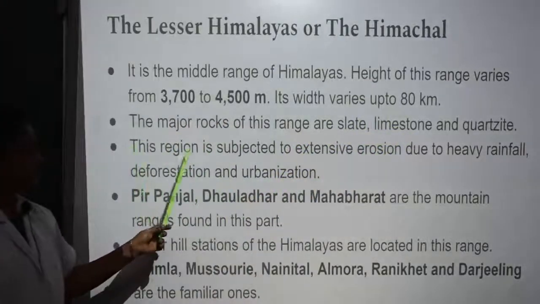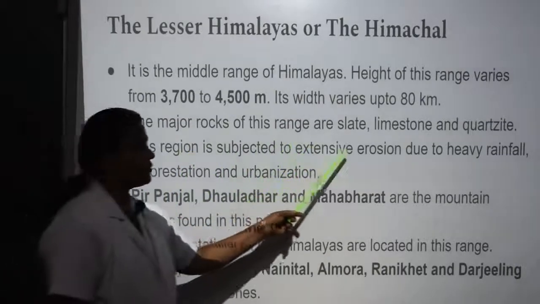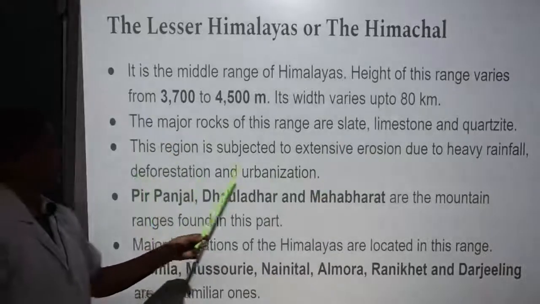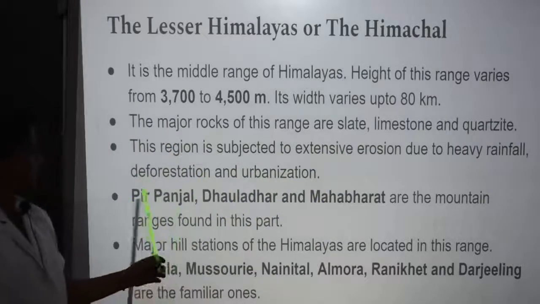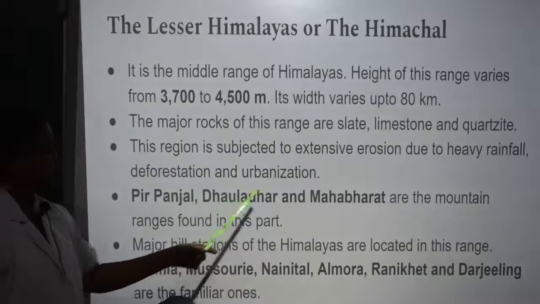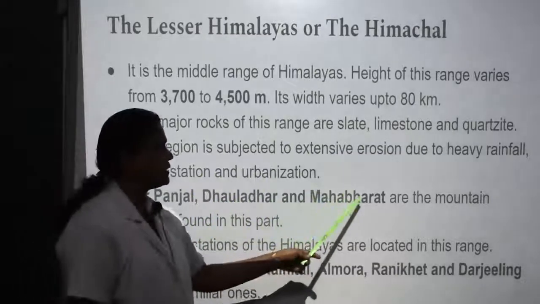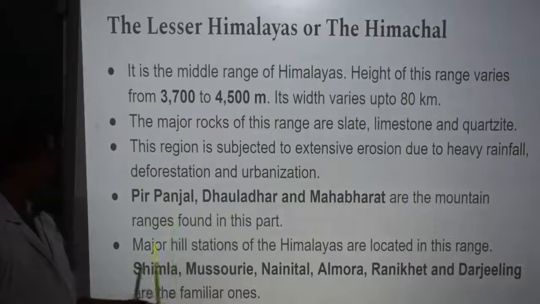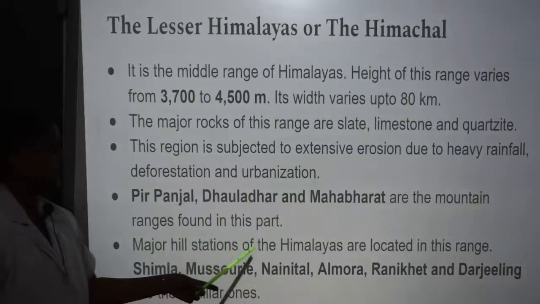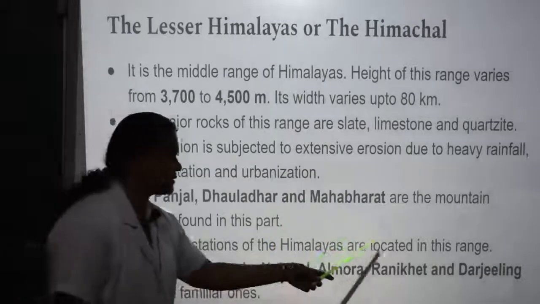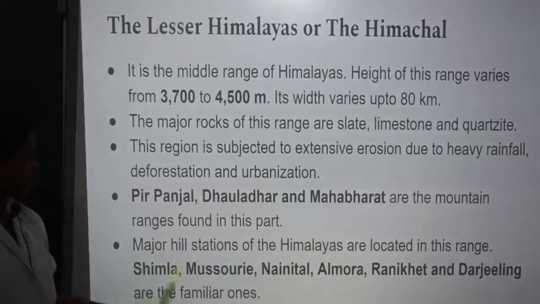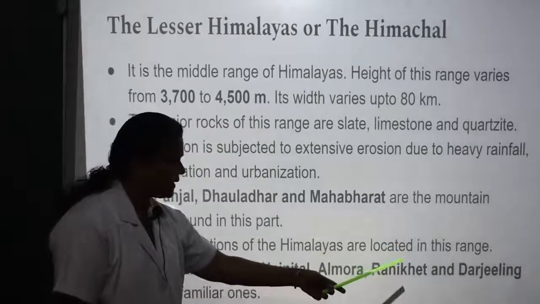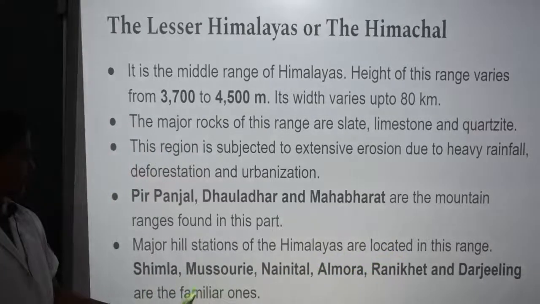This region is subjected to extensive erosion due to heavy rainfall, deforestation and urbanization. Pirpanjal, Dauladhar and Mahabharat are the mountain ranges found in this part. Major hill stations of the Himalayas are located in this range. Shimla, Mussoorie, Nainital, Almora, Ranikhet and Darjeeling are the familiar ones.